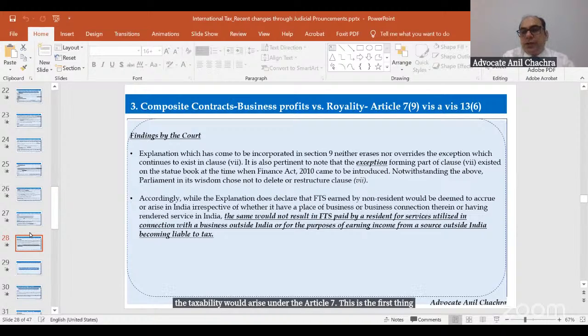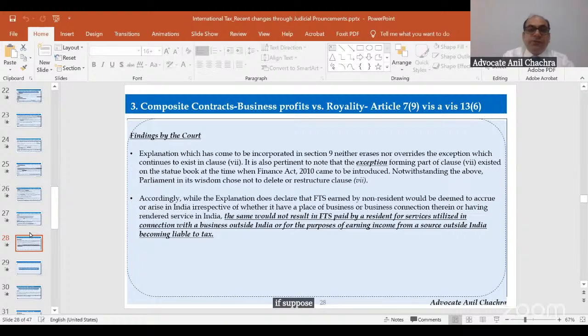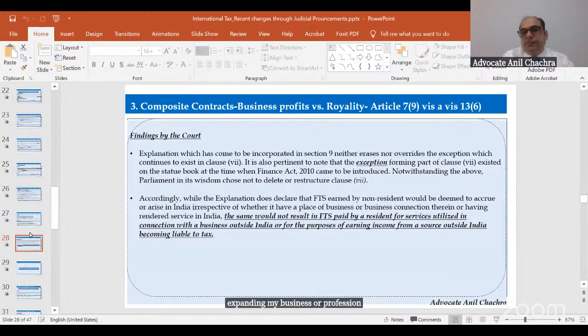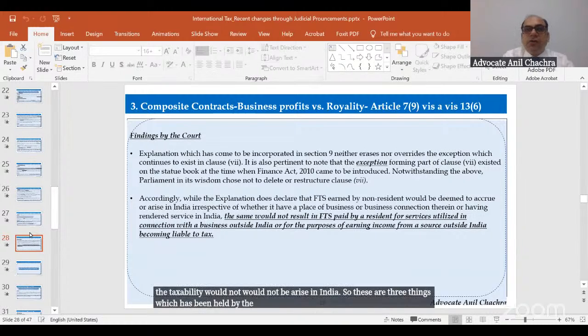Second thing, the court held that if it's advisory services, we need to meet the make available clause. The third thing which the court held is that we need to analyze if the services are rendered or utilized for expanding my business or profession outside India, the taxability would not arise in India. So these are three things which have been held by the Delhi High Court in this judgment.